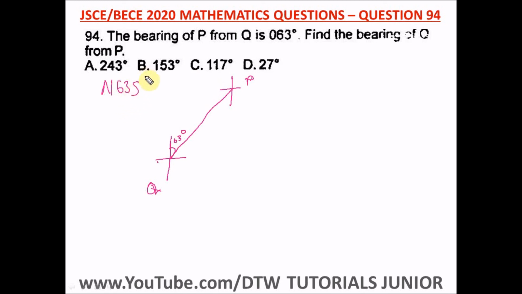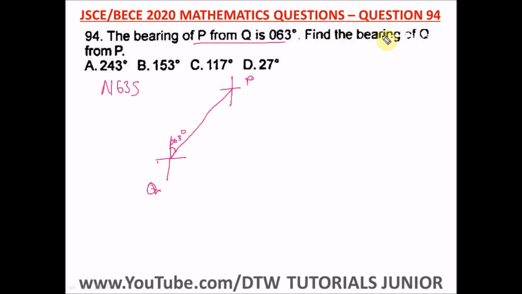But this is 3-digit bearing. For your level right now, bearing is not advanced. It's just trying to know your point from another point. So the bearing of P from Q is 63 degrees.